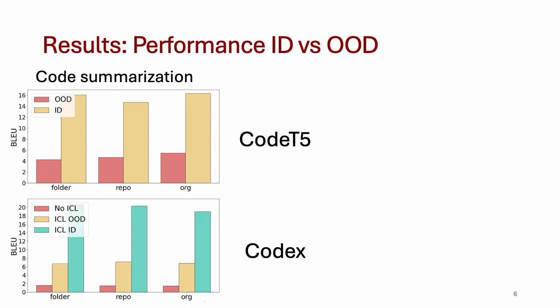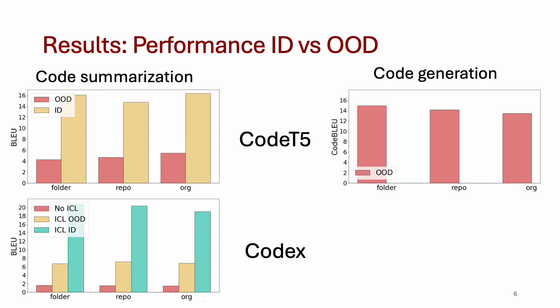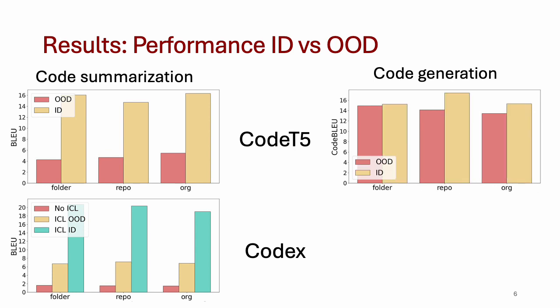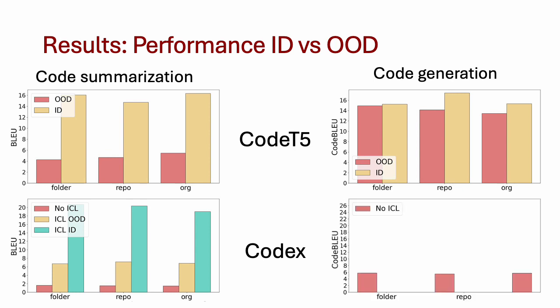However, we see an even more drastic change in performance after adding in-domain in-context examples. Now for code generation, the metric we use is CodeBLEU, which is a modification of the BLEU metric. For Code'25, here again, we see there is an improvement in performance after introducing ID domain adaptation, though admittedly a more modest one. What about Codex?